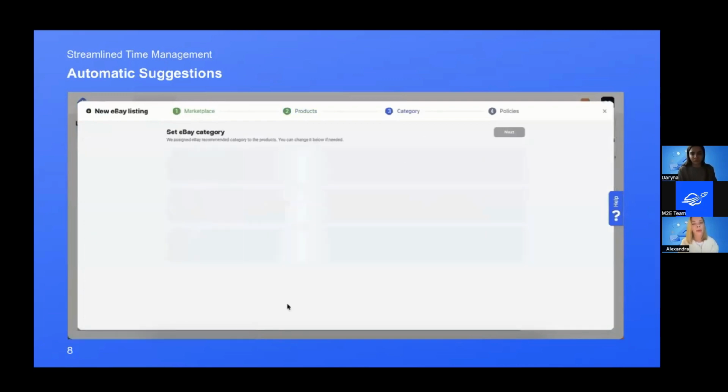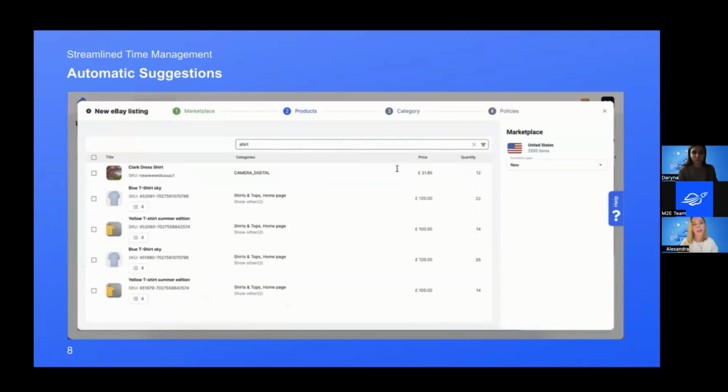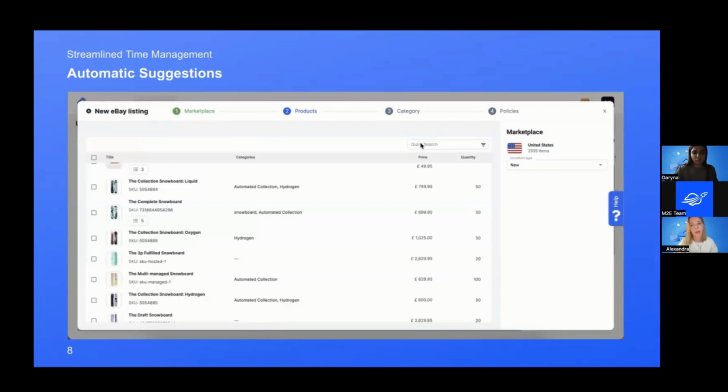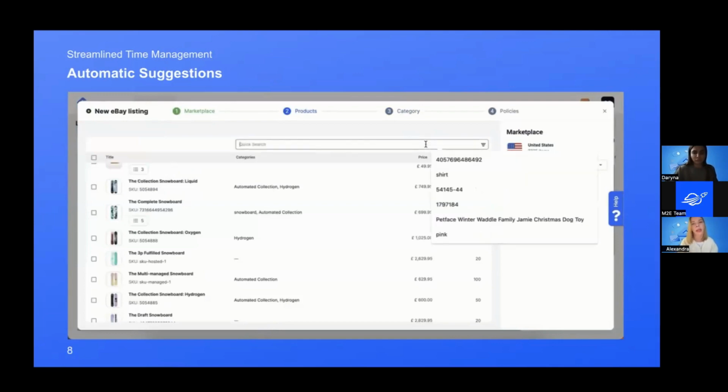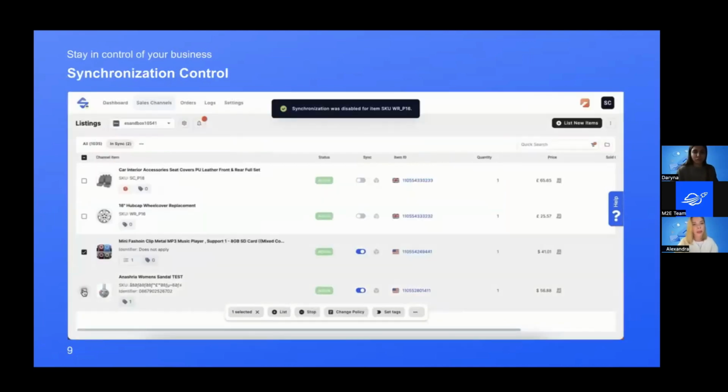Another great point is about automation also. Our app could help you and suggest the right eBay category for your product. It is based on the product peculiarities, on the product title and product data. You just select the products during the listing and get the correct suggestion based on the selected products. It also helps you to spend less time on the listing, to rely on your daily assistant M2 sales channels and enjoy the things.